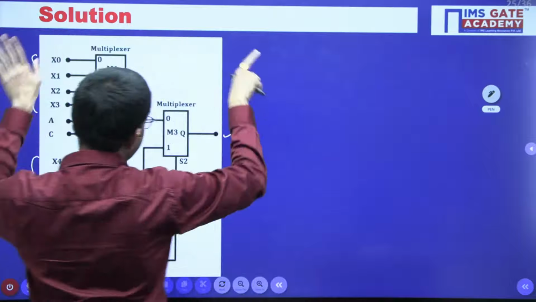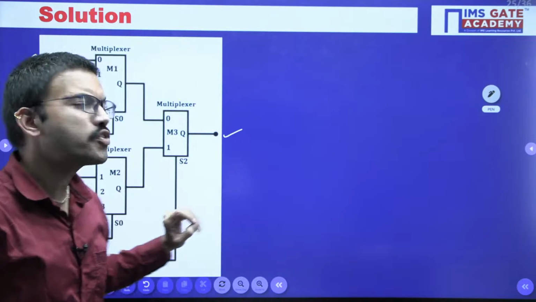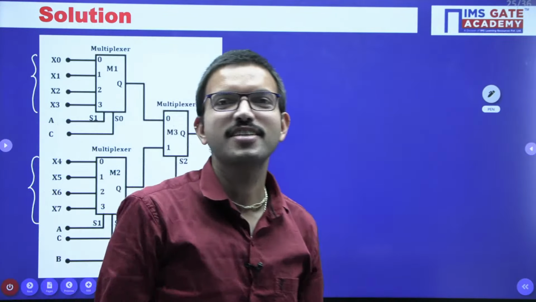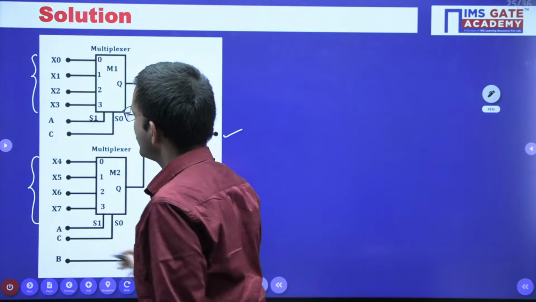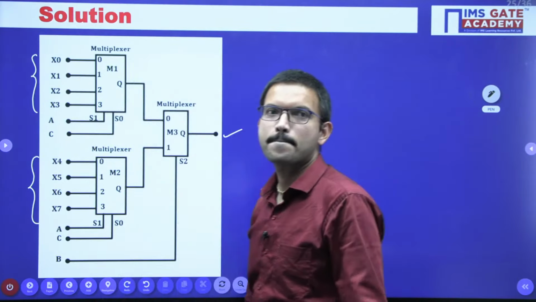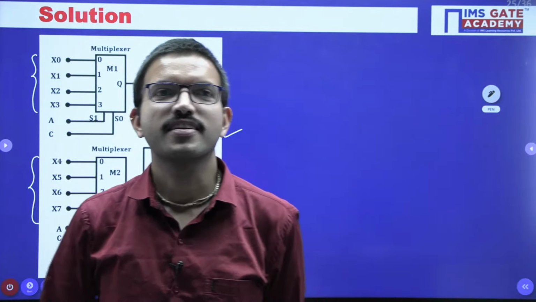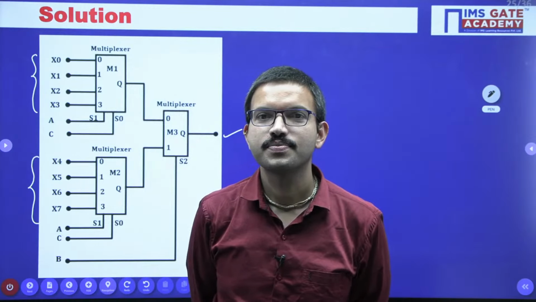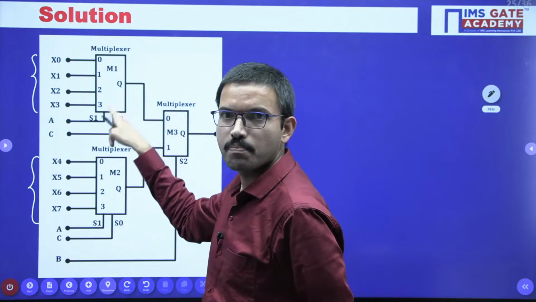Now just observe this much only, I have already given the hint. Can you name this circuit? What is the name of this entire circuit? The overall circuit is nothing but a mux only, right?